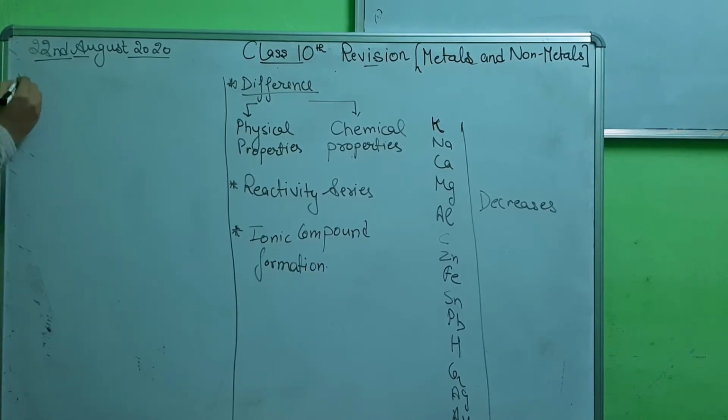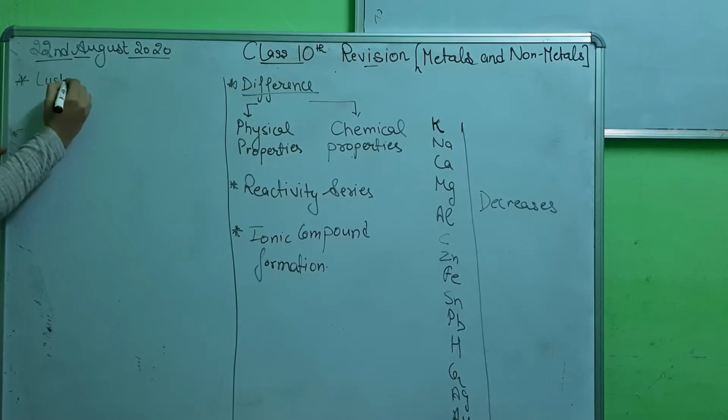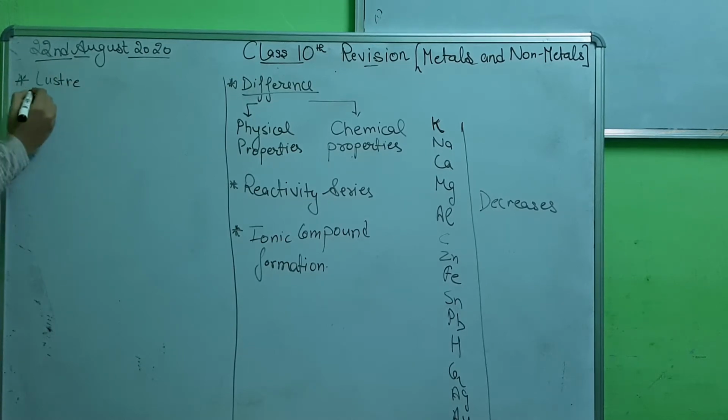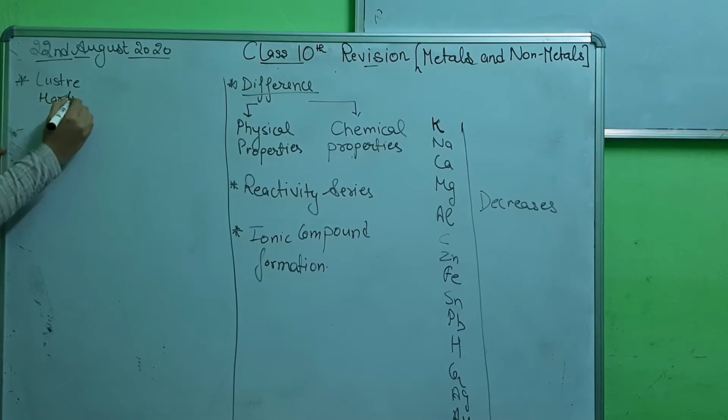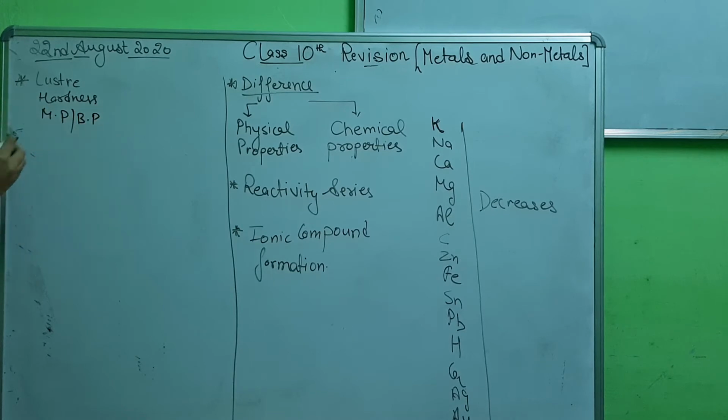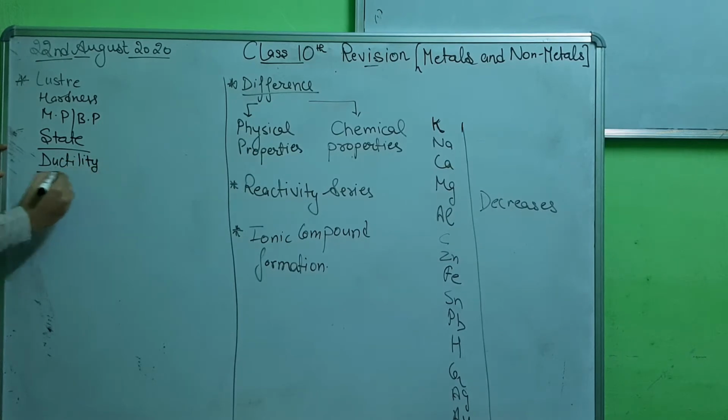So the very first topic is the physical differences between metals and non-metals on the basis of physical properties. So what are physical properties? The luster of the element, the hardness, the melting point and boiling point, the state, solid, liquid or gas, malleability, ductility. These are the physical properties. The differences on the basis of these properties are included in physical property differences.